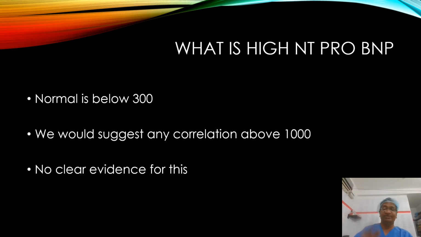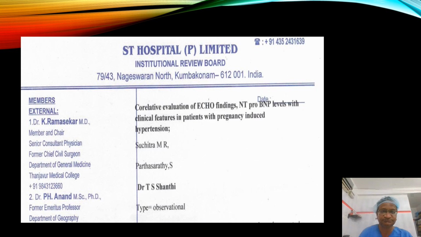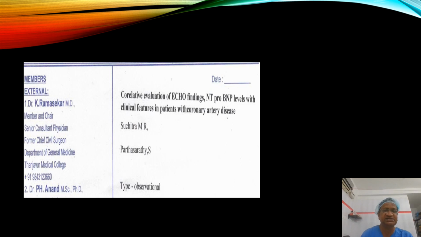What is a high NT-proBNP? There is a doubt, because normal is 125. Some say 326. We would suggest any correlation above 1000. There is no clear evidence for this, but definitely if the NT-proBNP is above 1000, this patient will be better off with diuretics, and within 2 to 3 weeks the NT-proBNP level comes down to 100 to 200. We have two studies going on here: between pregnancy-induced hypertension, echo, NT-proBNP levels and clinical features, and with coronary artery disease, echo, NT-proBNP and clinical features.